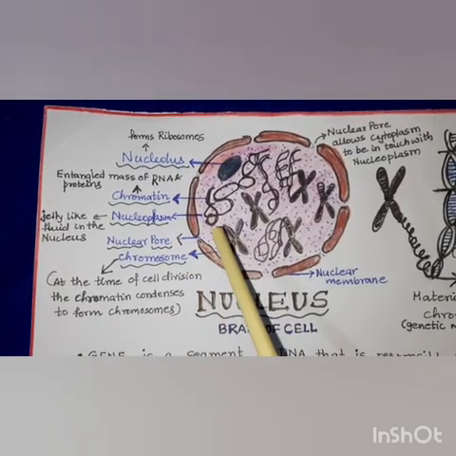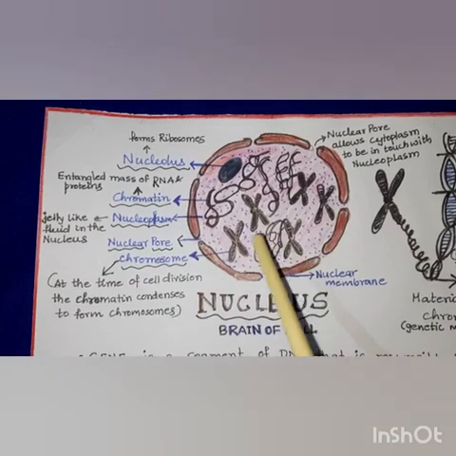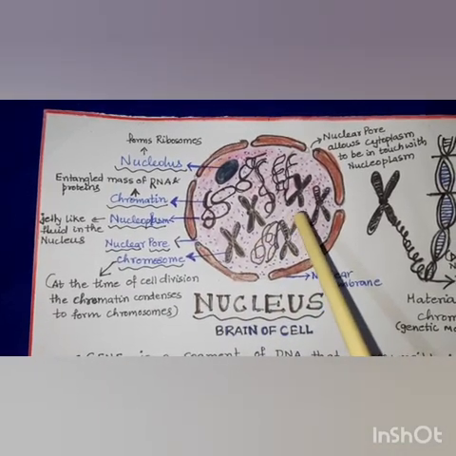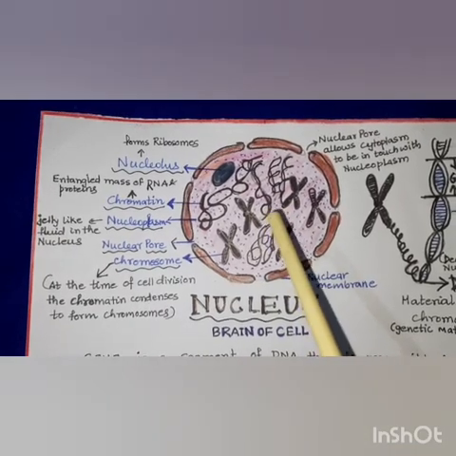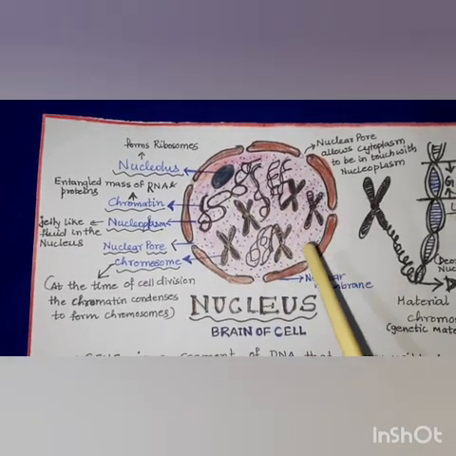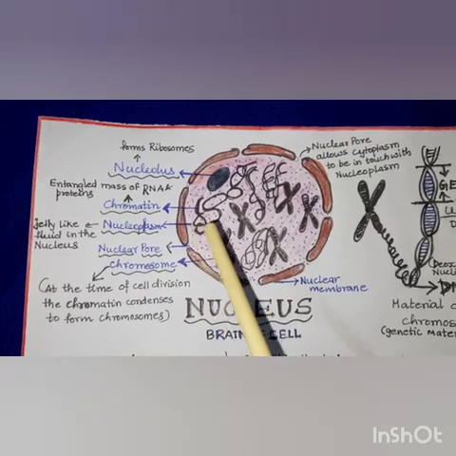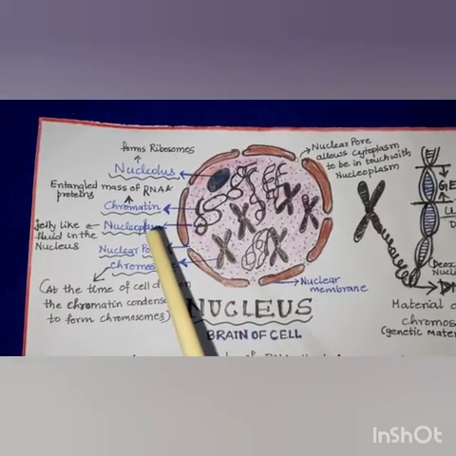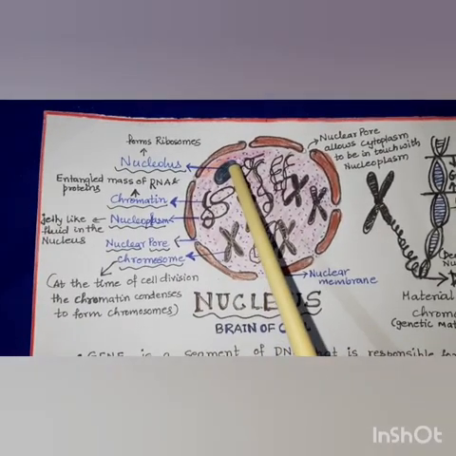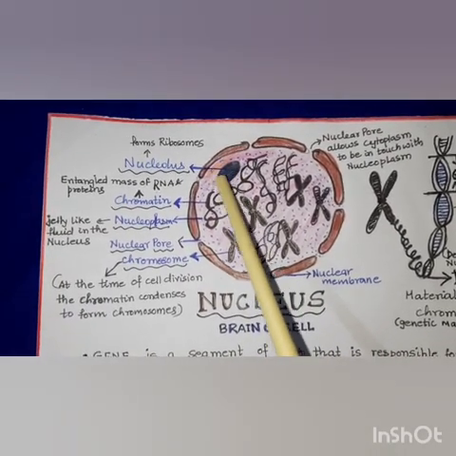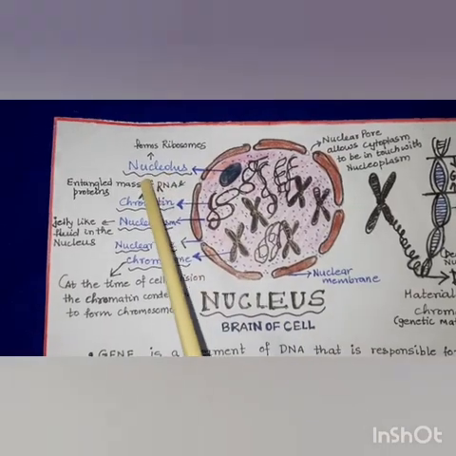Now the nucleoplasm is a jelly-like substance similar to the cytoplasm which is present within the nucleus. That means it is like the cytoplasm, but since it is present inside the nuclear membrane, it is called the nucleoplasm. Now here you can see a very dark colored rounded substance which is called the nucleolus.